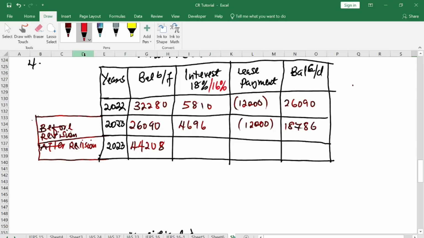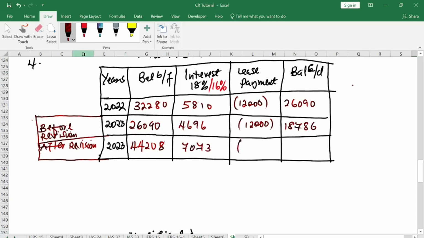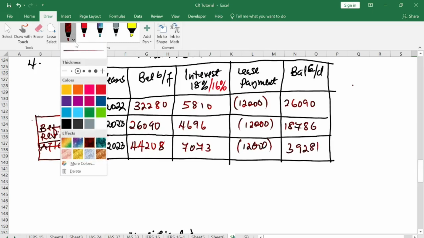So you have 44208 times 0.16. That gives me 7073. Our lease payment did not change, still 12 million. So what do we have? 39281. Okay, so we are done with it.